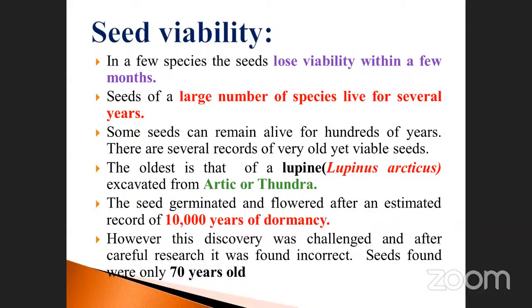Suppose when you are planting any one of the seeds under favorable conditions, it will grow within 2 or 3 weeks. Or suppose the seed has completely lost its viability. That condition is called a dormant stage, otherwise called infertile seeds. Seeds of a large number of species live for several years. Some of the seeds may live for a number of years.